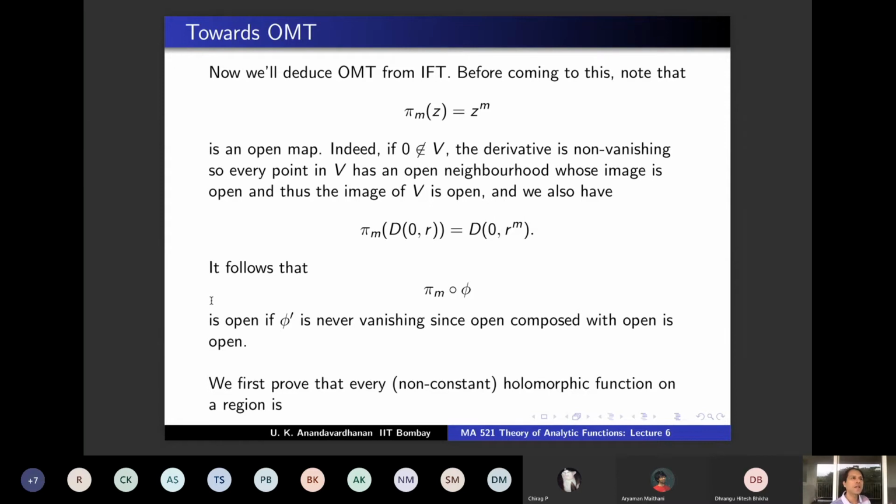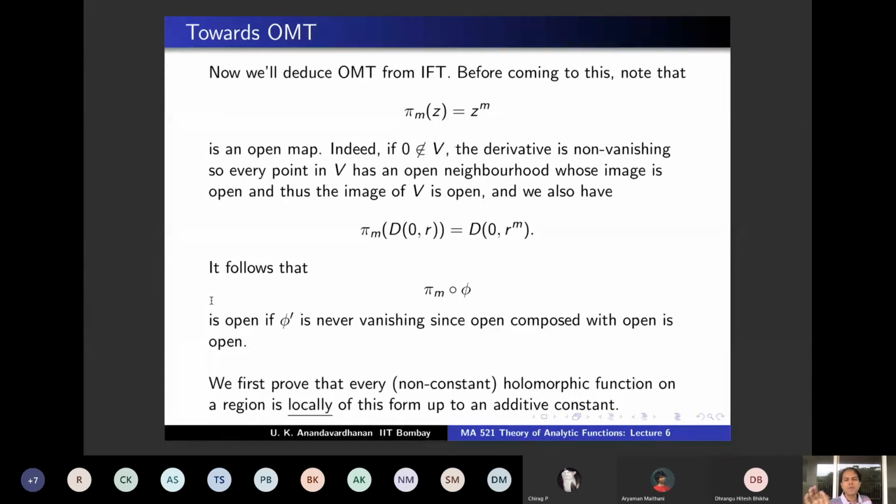But what is true is that locally the converse is true. So we are going to prove that every non-constant holomorphic function, open mapping theorem only for non-constant holomorphic functions, of course, otherwise the range is a singleton which is not open. So we are going to prove that every non-constant holomorphic function on a region is of this form pi m composed with phi, not throughout but locally. Meaning there is a neighborhood on which your function can be written as pi m composed with phi, where phi has this property. Phi prime is never vanishing, phi is injective, all these nice properties of phi.